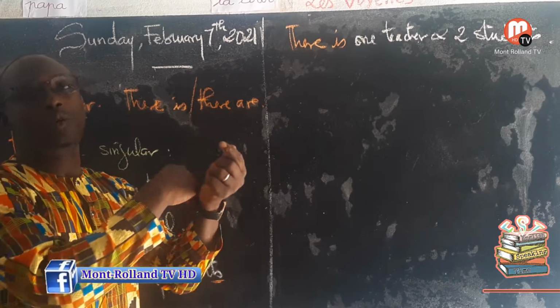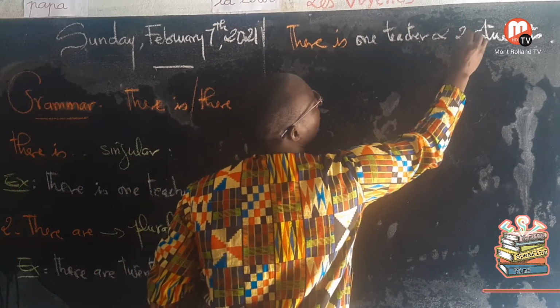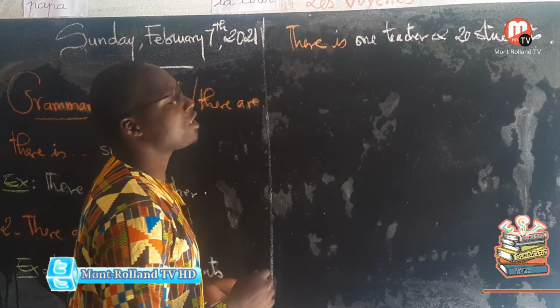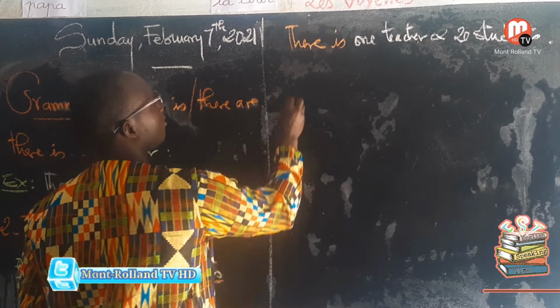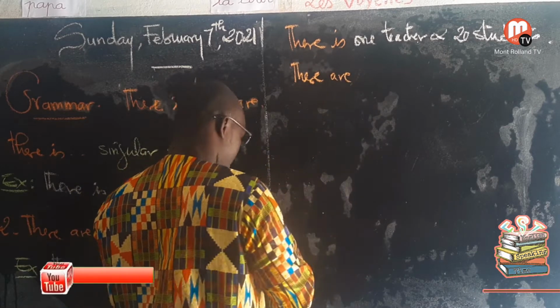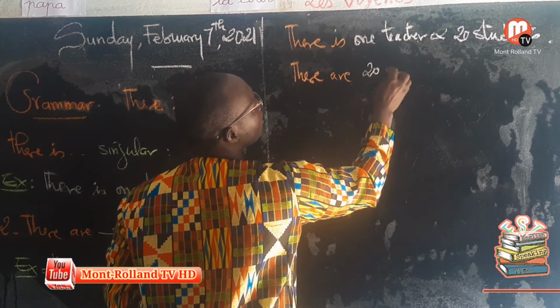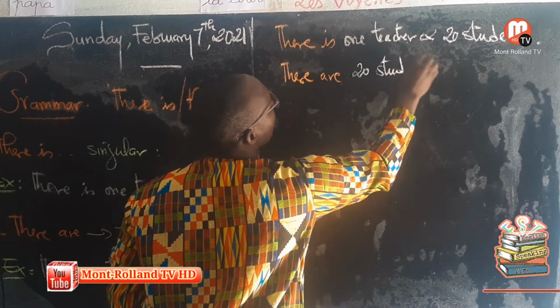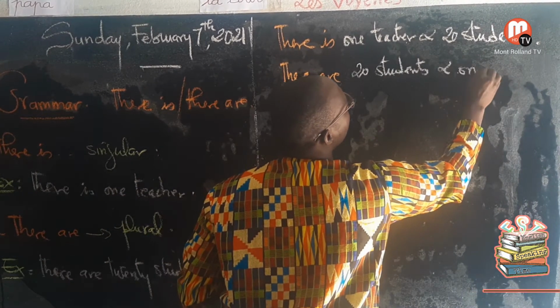If we start with the 20 students plus the one teacher, then we are going to say there are. There are 20 students and one teacher.